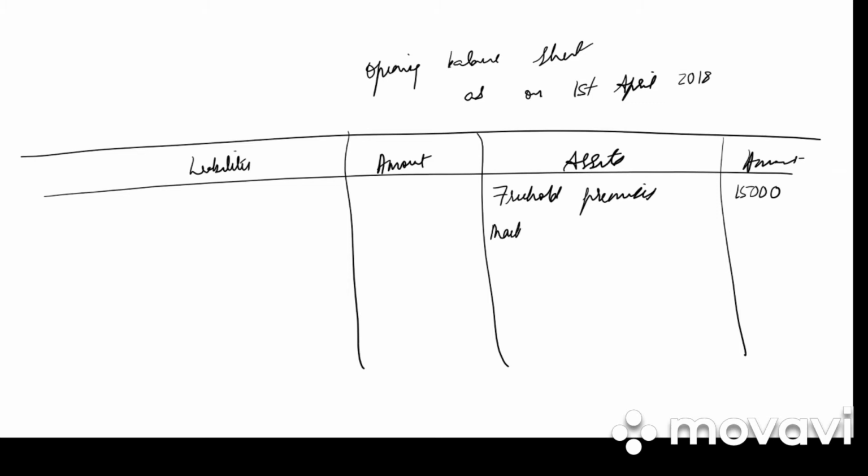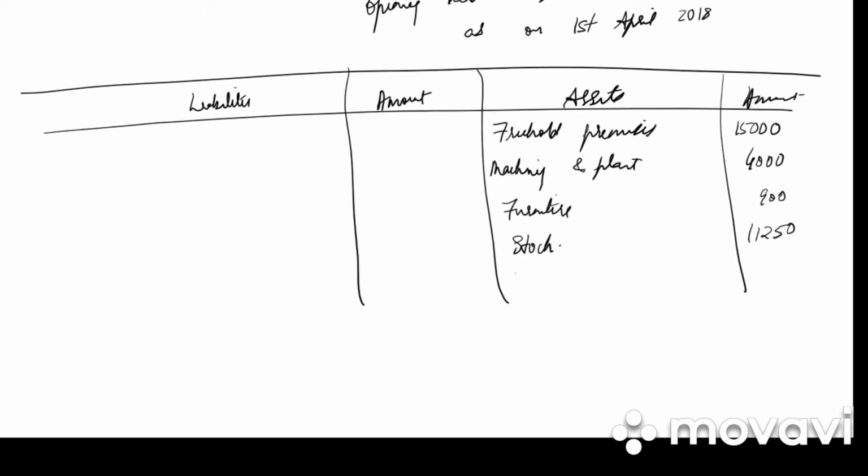Next we have machinery and plant, 4,000. How did we get 4,000? It is 4,500 minus 500. Then we have furniture. It will be as it is. Stock deduction 10%, so 11,250.